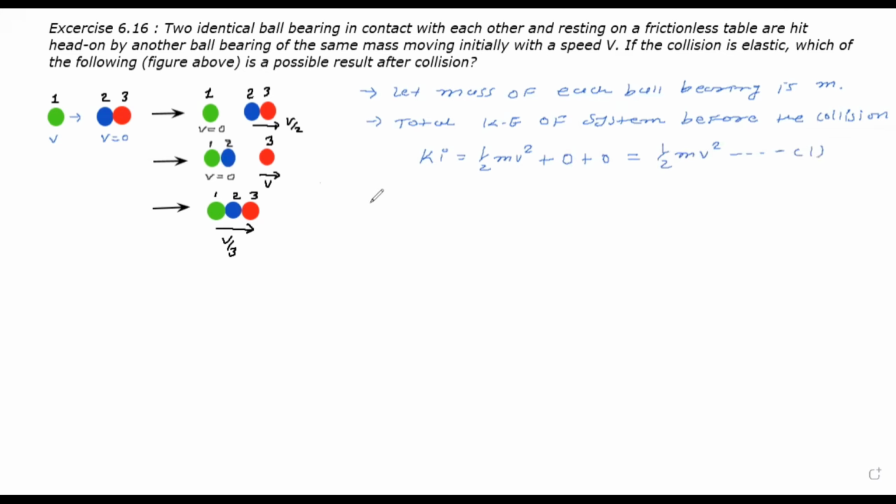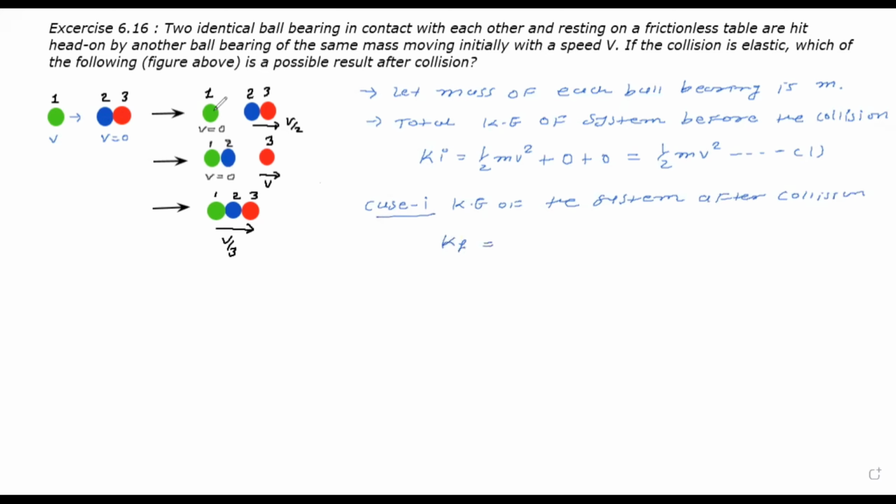Now let's find the final kinetic energy for case 1, the kinetic energy of the system after collision. For case 1, let it be Kf.